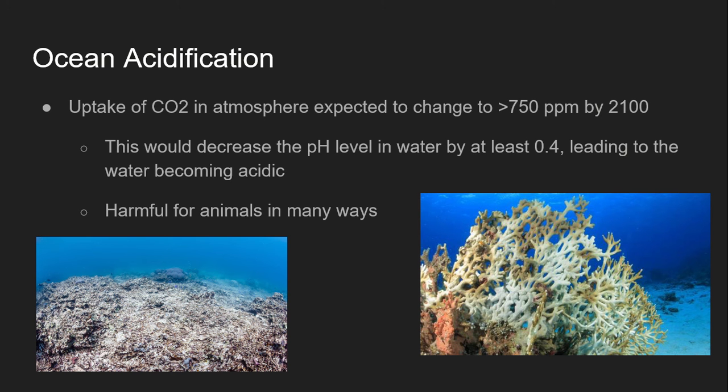A major concern of chemical contamination in the water is ocean acidification. The uptake of carbon dioxide released into the atmosphere by the burning of fossil fuels is expected to change to more than 750 ppm by 2100. A large amount of this carbon dioxide would be absorbed by the ocean, decreasing the pH levels in the water by at least 0.4, leading to ocean acidification. And of course, this is harmful for many animals in many ways.